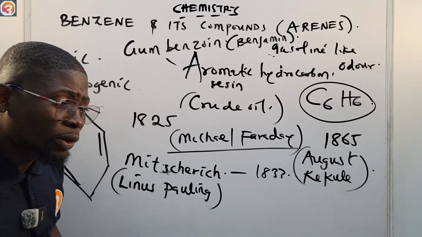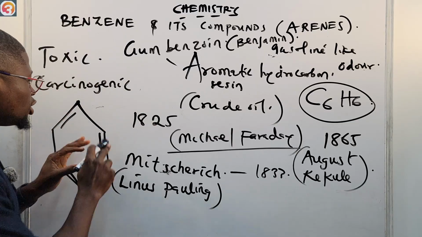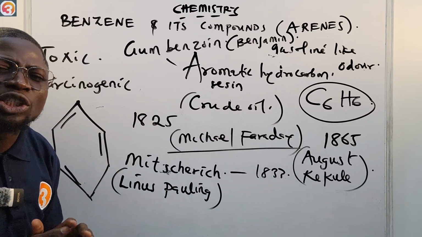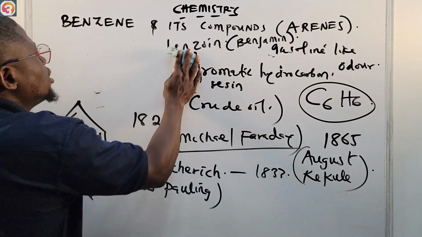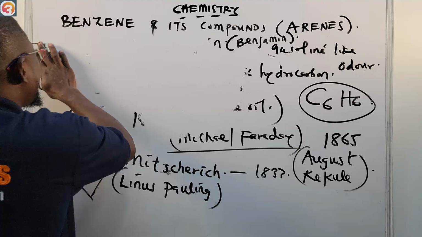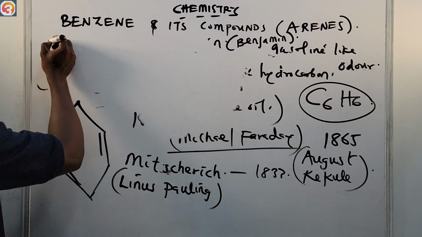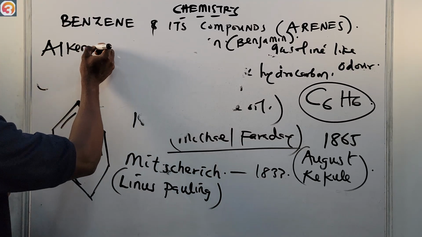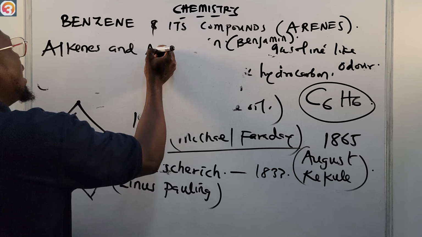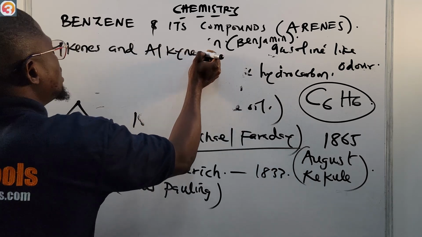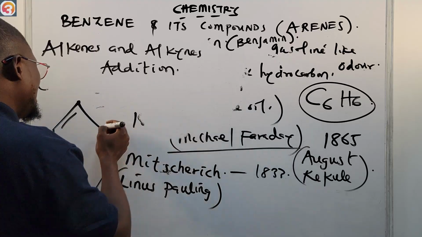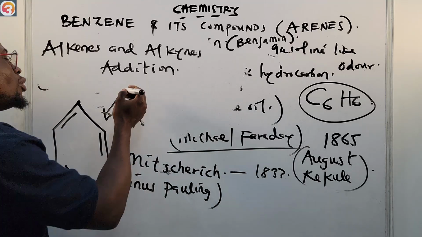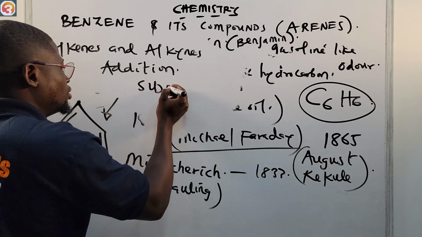Benzene does not even undergo addition reactions, unlike alkenes and alkynes that undergo addition reaction.